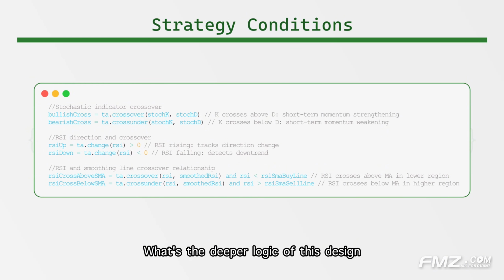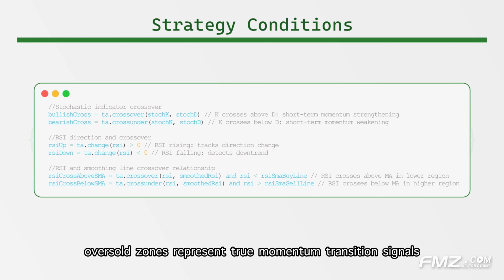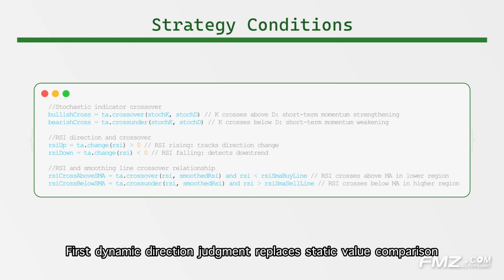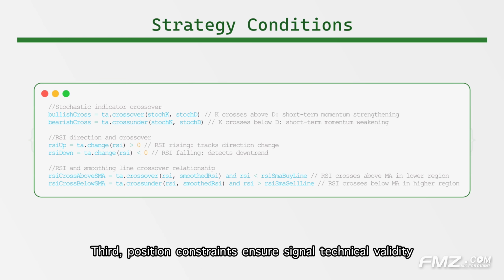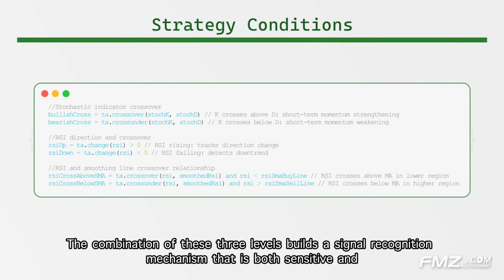What's the deeper logic of this design? If RSI crosses its smoothing line in the neutral zone, say between 45 and 55, the technical significance is limited because the market is neither overbought nor oversold. Only crossovers in overbought or oversold zones represent true momentum transition signals. Innovation highlights: first, dynamic direction judgment replaces static value comparison. Second, the dual line crossover system provides momentum acceleration signals. Third, position constraints ensure signal technical validity. The combination of these 3 levels builds a signal recognition mechanism that is both sensitive and reliable.